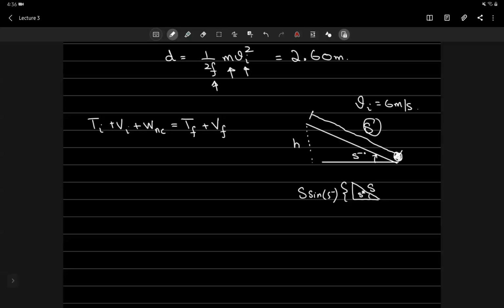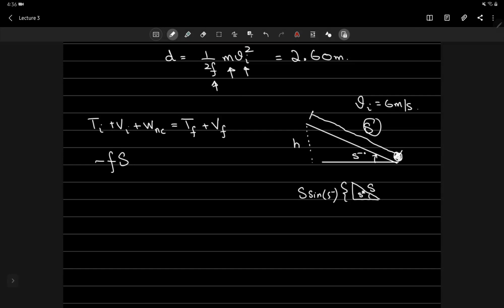Right. Now, like before, the work done by the friction would simply be negative Fd, or for this case, it would be negative Fs, right?